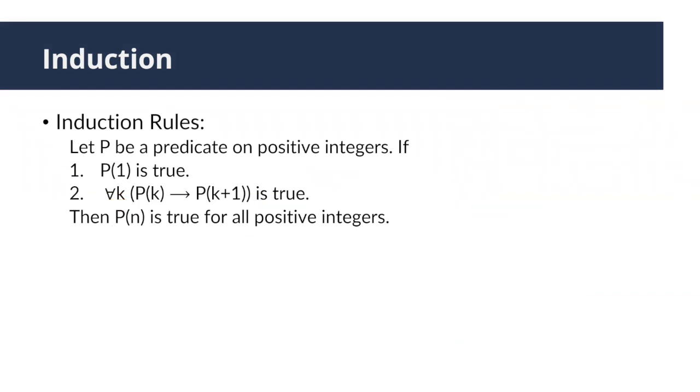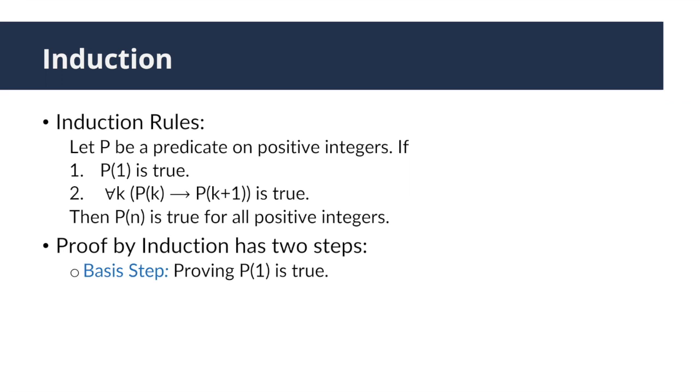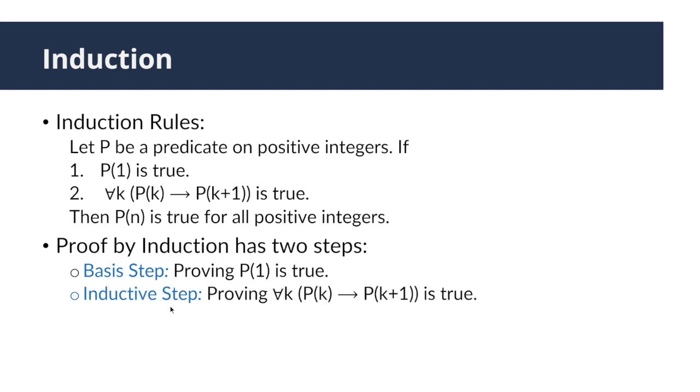And based on those rules, we know that proof by induction has 2 steps. Step 1 is called the basis step, where you need to prove P1 is true. And we call 1 the base case. Note that sometimes it may be necessary to prove this property for multiple base cases. We'll see some examples later on. The second step is called the inductive step, where you need to prove for any k, Pk implies Pk plus 1 is true.